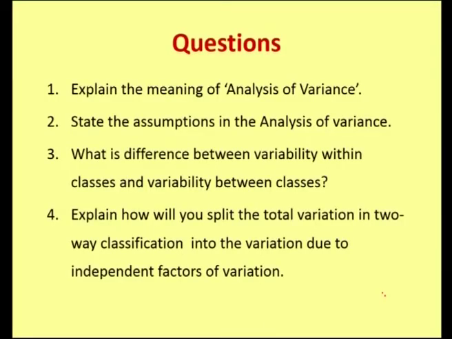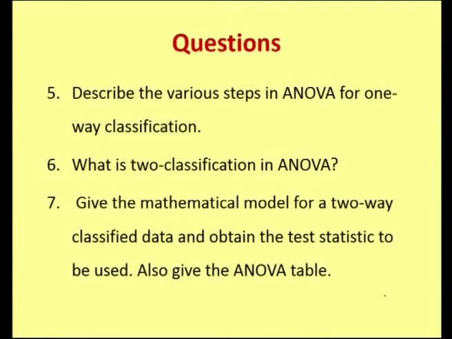And the questions here we have: explain the meaning of analysis of variance, state the assumptions in the analysis of variance, what is the difference between the variability within classes and the variability between classes, explain how you will split the total variation in two-way classification into variation due to independent factors of variation, describe the various steps in ANOVA for one-way classification, what is two-way classification in ANOVA, and finally give the mathematical model for two-way classified data and obtain the test statistic to be used. Also give the analysis of variance table, that is, the ANOVA table.